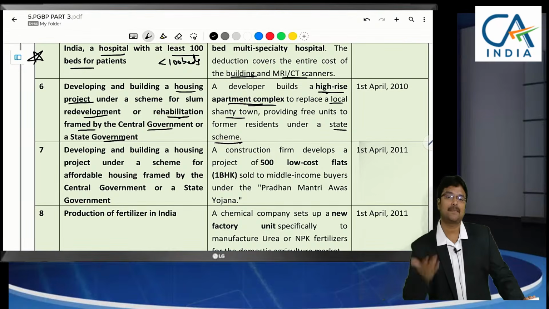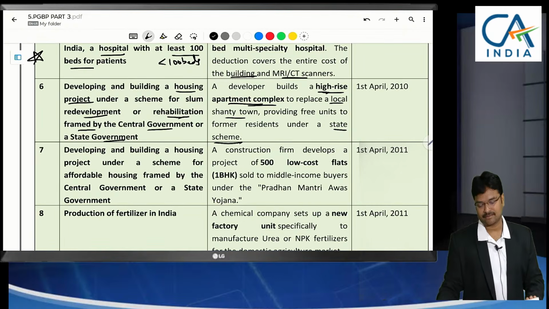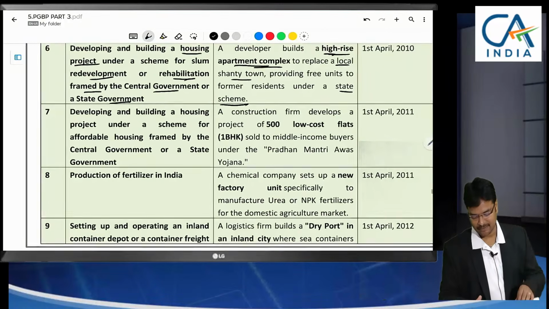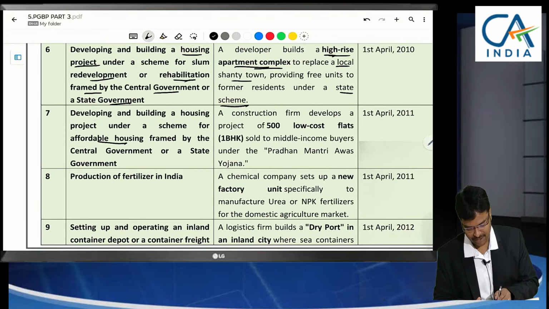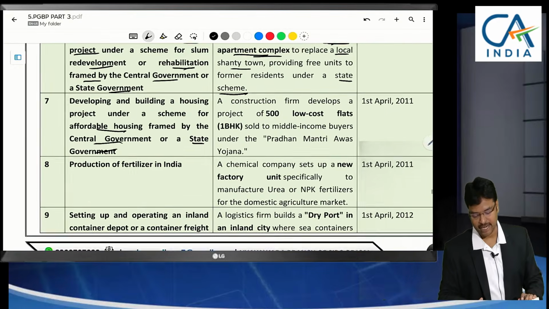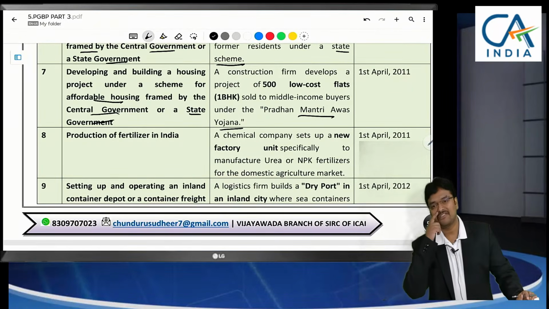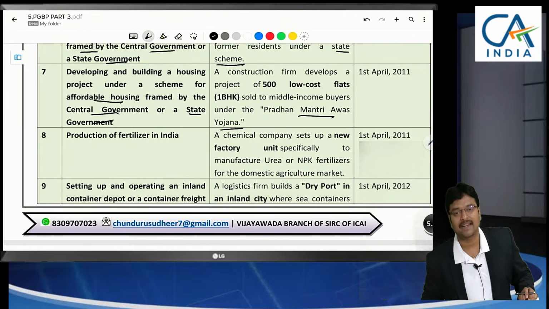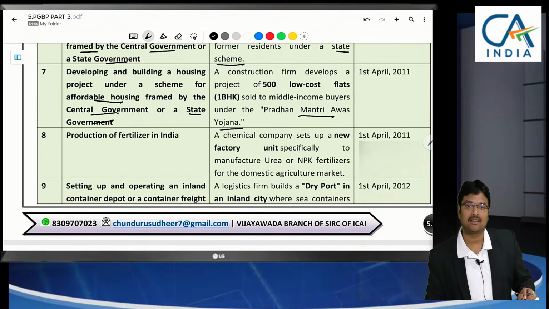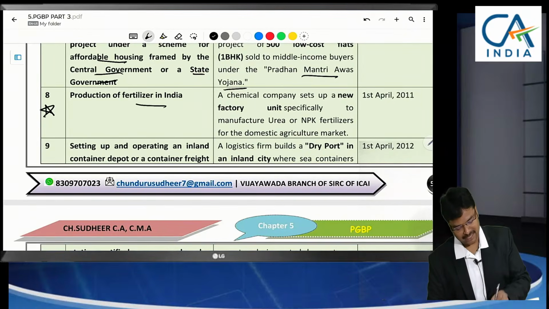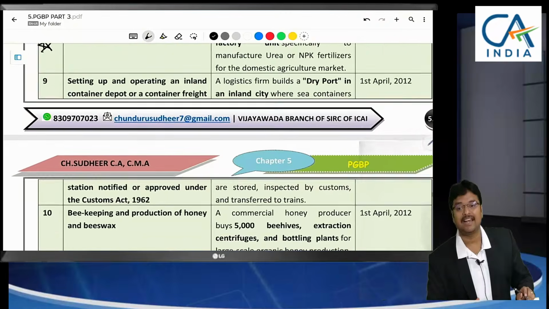To construct these apartments, any capital expenditure you incur for shifting of material and so on, you can claim as deduction. That is the additional benefit here. Any housing project, central government or state government housing projects. Pradhan Mantri Awas Yojana. Here I am the contractor. For example, I have taken the contract to construct the houses under Pradhan Mantri Awas Yojana. Any revenue expenditure I incur can already be claimed as deduction. Even capital expenses I can claim as deduction. This might be important. Fertilizer manufacturing units also can claim 100% capital expenditure.